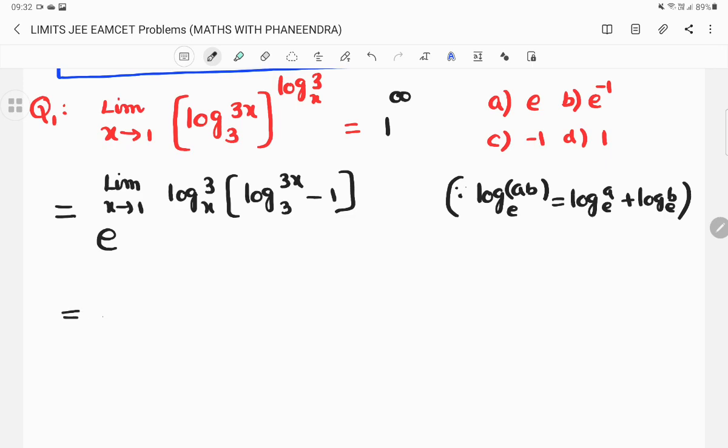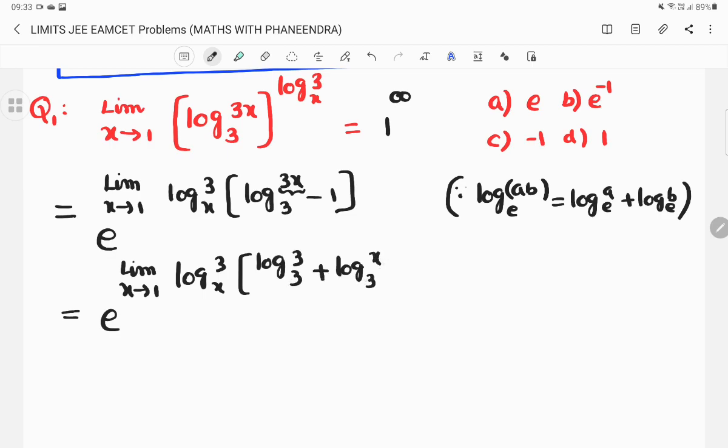So it becomes e power limit x tends to 1 log 3 to the base x into log 3x to the base 3, which can be written as, here 3x is there, log 3 to the base 3 plus log x to the base 3 minus 1. We know that log of any number to the base of the same number is always equal to 1.